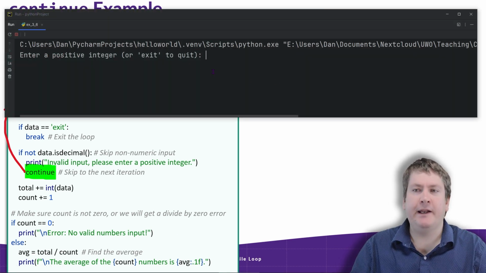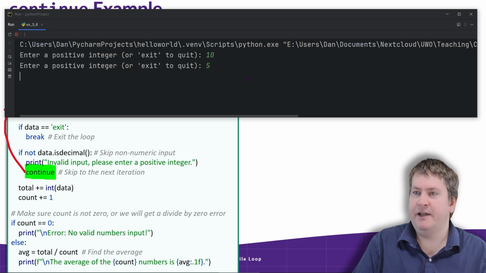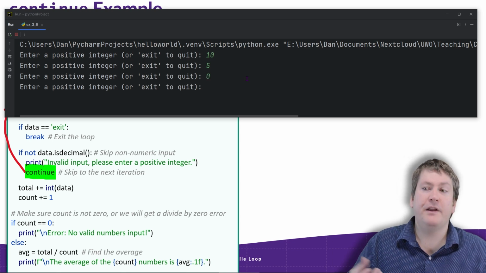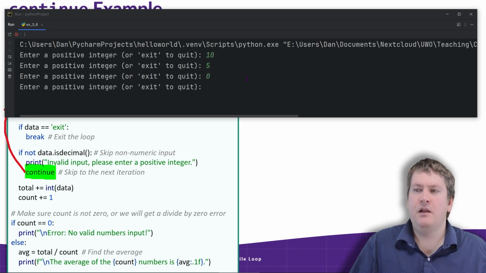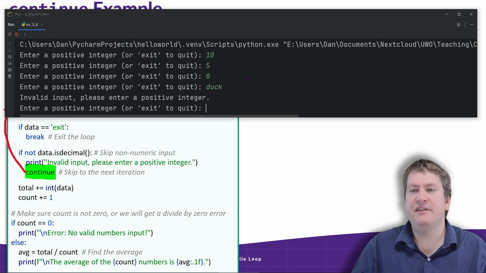So we have the program running now, and we're going to input a few positive integers. Let's say 10, 5, and 0. 0 is a positive integer, so that's valid. What happens if we put something invalid like duck? And you can see it just says invalid input, please enter a positive integer.